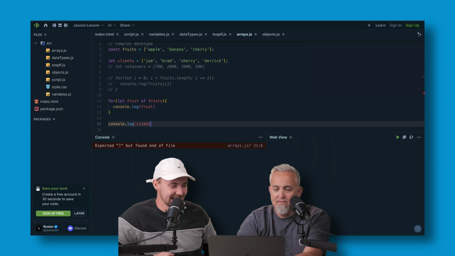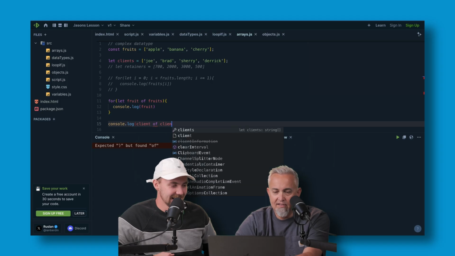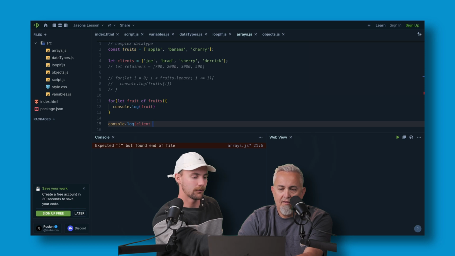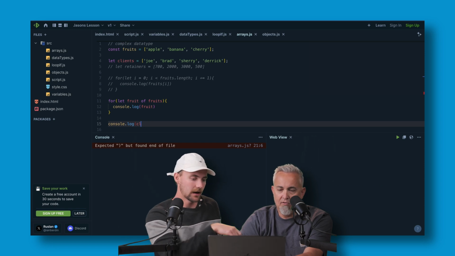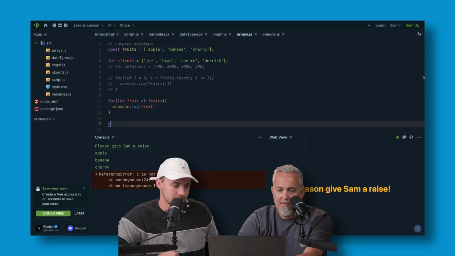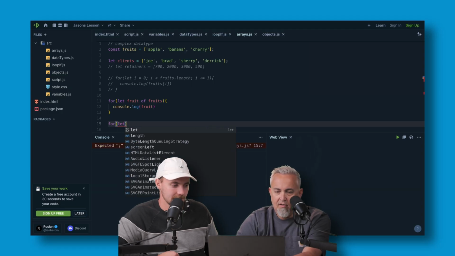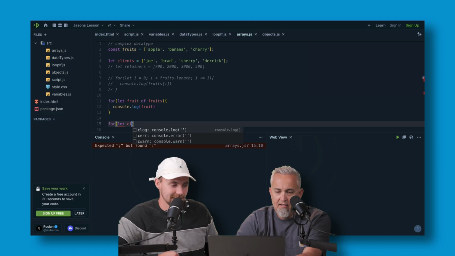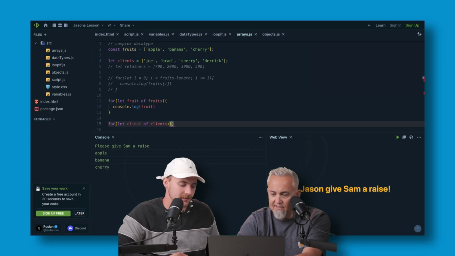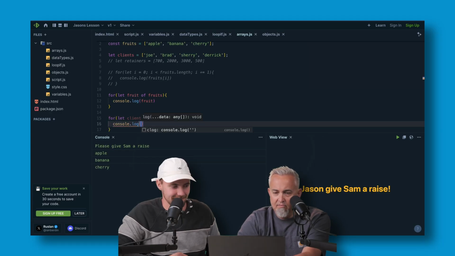It's Mac. Okay, so I could say client of clients. No, you've got to do it exactly. Right here is how you do a for loop. You start with for, so you don't want to do it inside the console log. You'll just delete the console log totally right now. For let client of clients, and then console log it. Do I have to have this little thing? Yeah, you've got to have the squiggly brace or whatever it's called. Console log client, right?